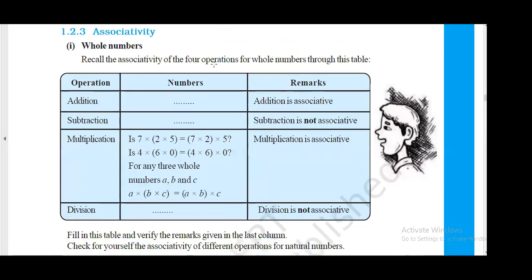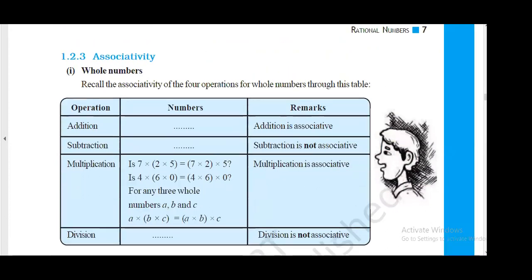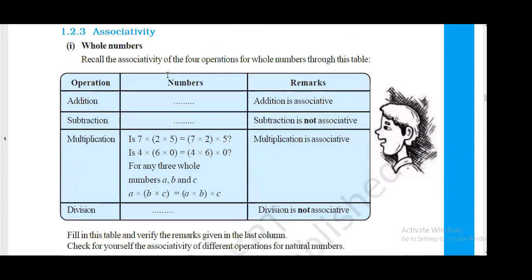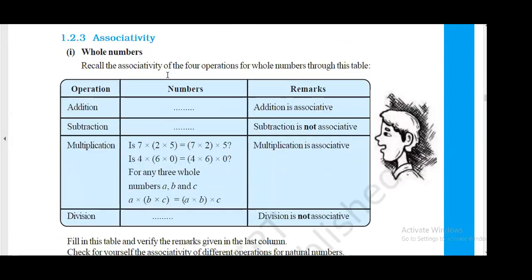Now the next property is the associative property. So we know what the associative property is. Associative property is: A operation B operation C, grouped in either way, gives the same result. Okay, so here the operation can be anything.